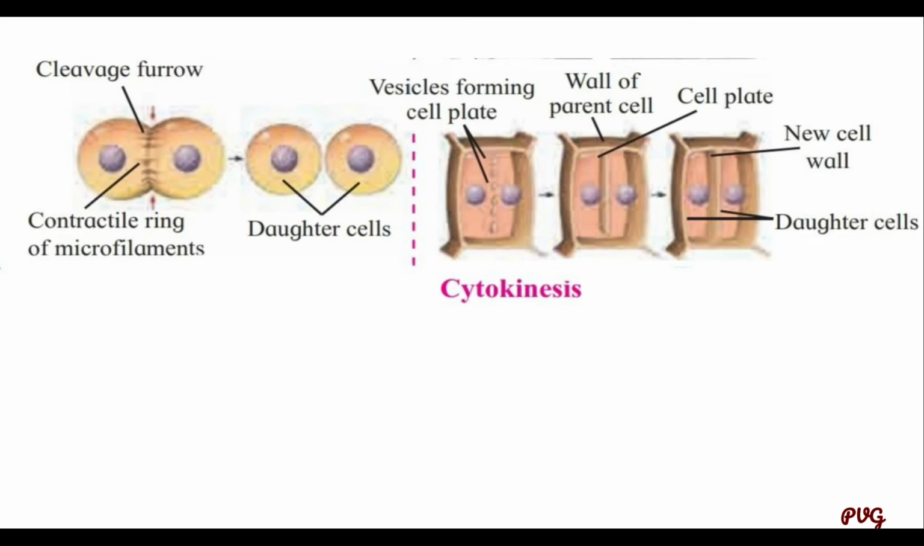See that diagrammatic representation: the cleavage furrow is formed by the contractile ring of microfilaments, and daughter cells are formed. This is in the animal cell and this is in the plant cell. There is a difference in the division, which is known as cytokinesis. Vesicles form the cell plate.